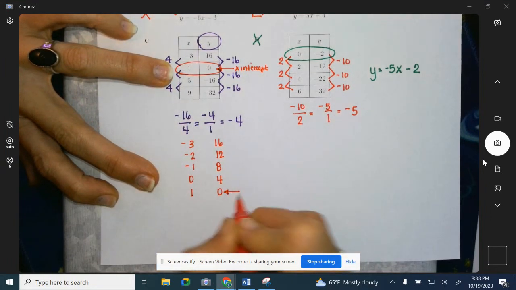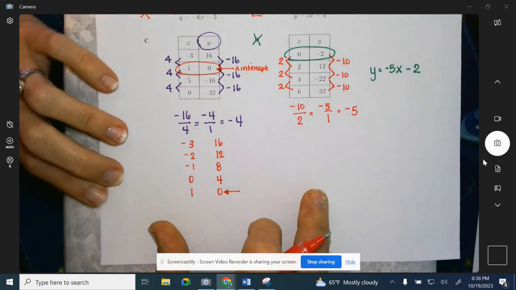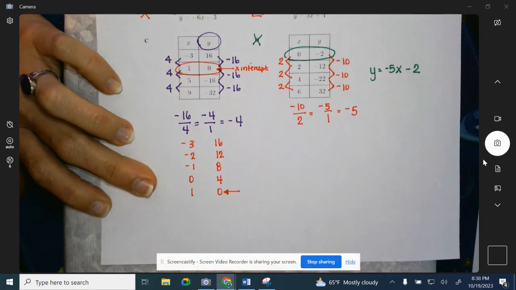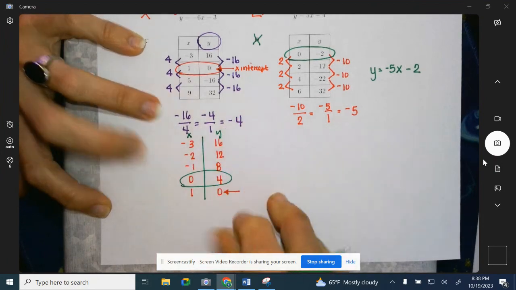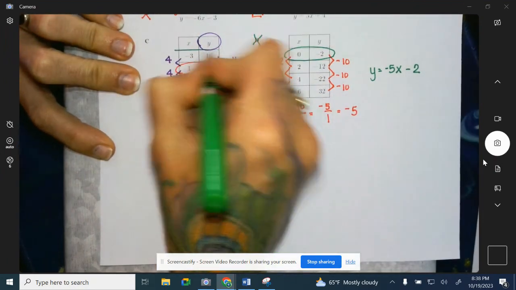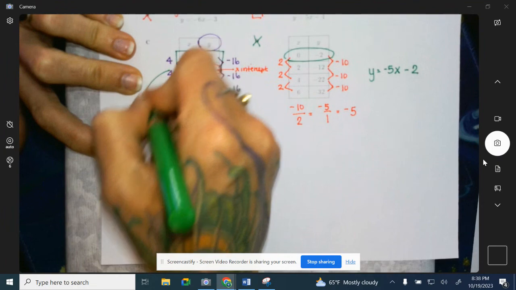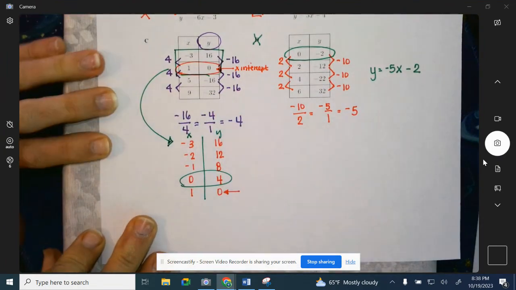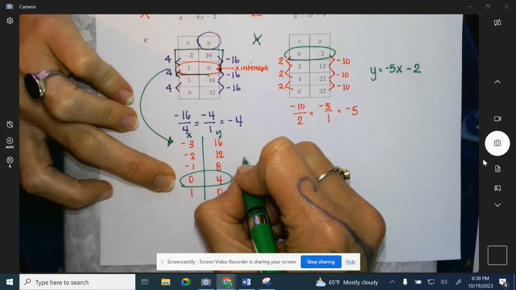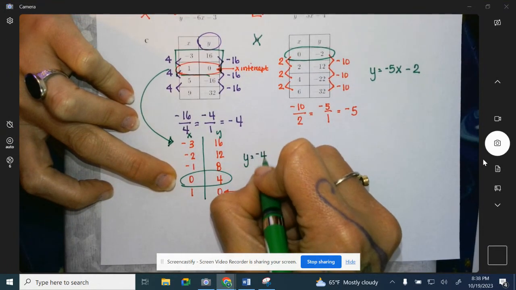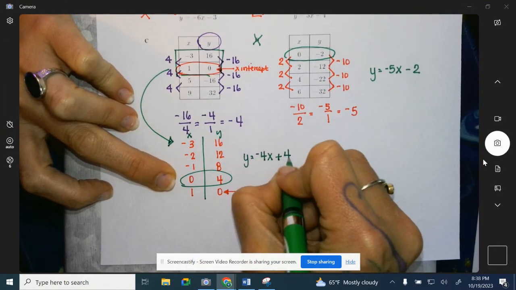And that's that x-intercept you see in your table. So where x is 0, we were just extending our table. We kind of took this chunk and made it go by 1s instead of by 4s. So when x is 0, we have a y-intercept of 4. So our equation is y equals -4x plus 4.